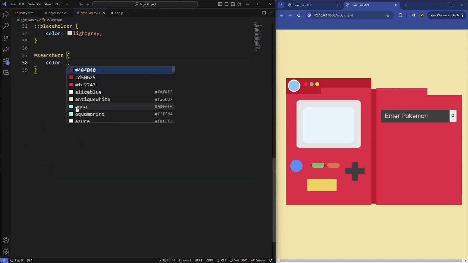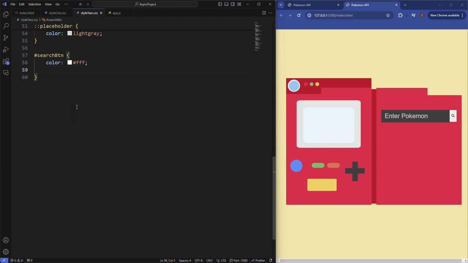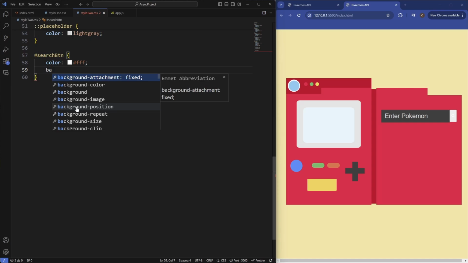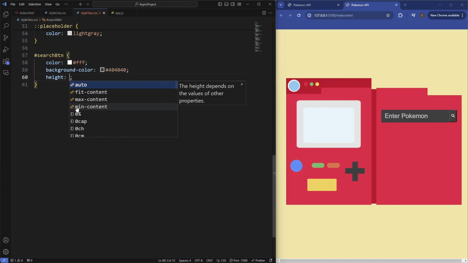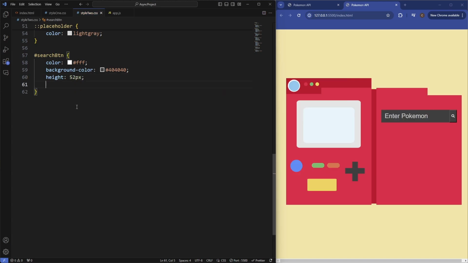It's going to have a color of white, a background color dark or sort of light grey. Set the height to be 52 pixels, and then say the font size for the icon, let's make it 20 pixels. So that's it for the search bar and the search button.